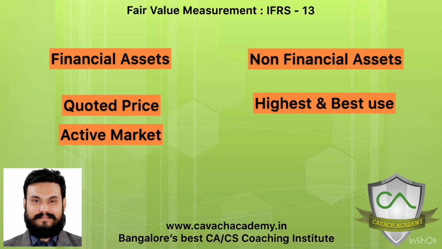So we now come to highest and the best use. If we put this asset for the best use, highest use, maybe in reality you are not putting it for the best use. Maybe let's say a machine's capacity is 100 metric ton production, that is the best use you can put it to. Maybe in reality today you are putting it to use only for 70 metric ton. But for IFRS 13 valuation, we are assuming that if we put the asset to the best and the highest use, what is the value going to be? So we look at it from that perspective. So that's pretty much about IFRS 13.